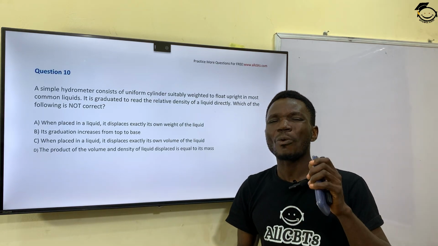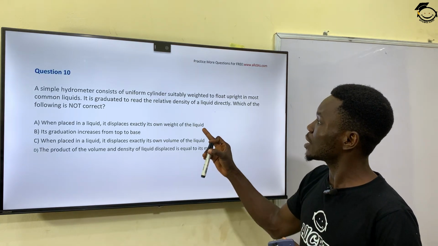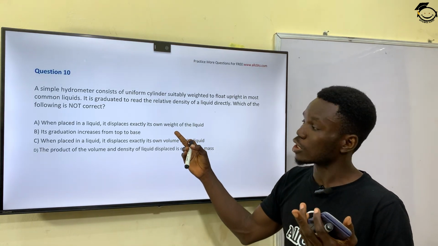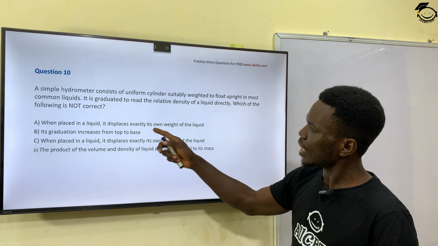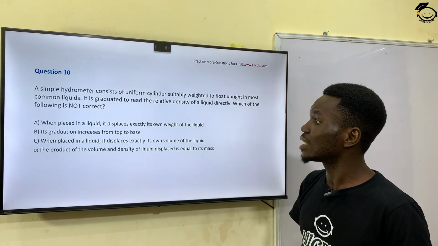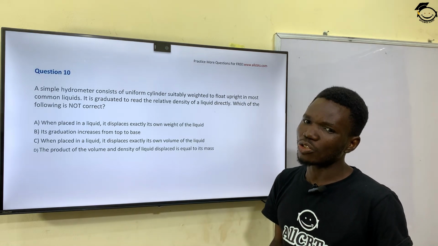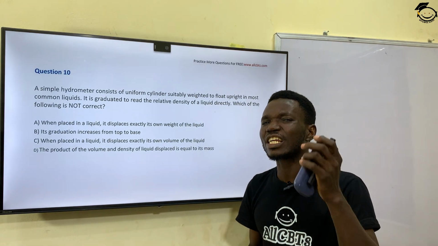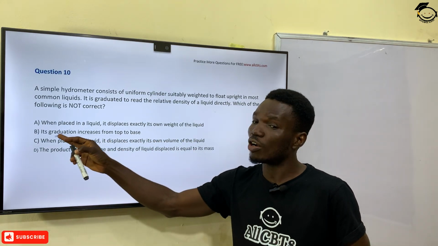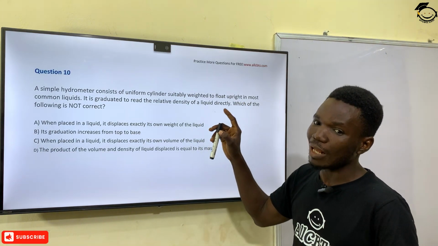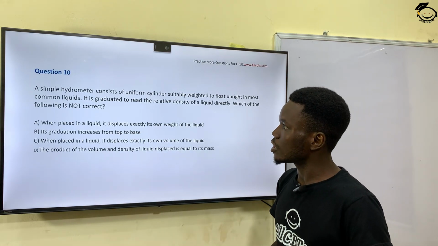It displaces the weight that is submerged. So it displaces exactly its own weight is partially correct, because it displaces the weight of the liquid that is submerged. Then option B says its graduation increases from top to the base. Its graduation does not increase from the top to the base, it decreases from the top to the base. So the highest value of the graduation ought to be at the top, so that when it is submerged inside the liquid, you can easily read the density of the substance.